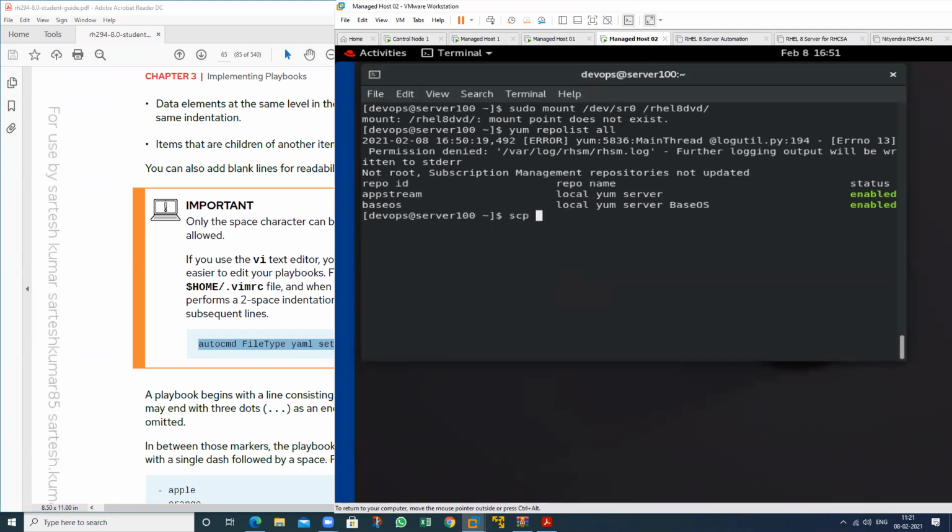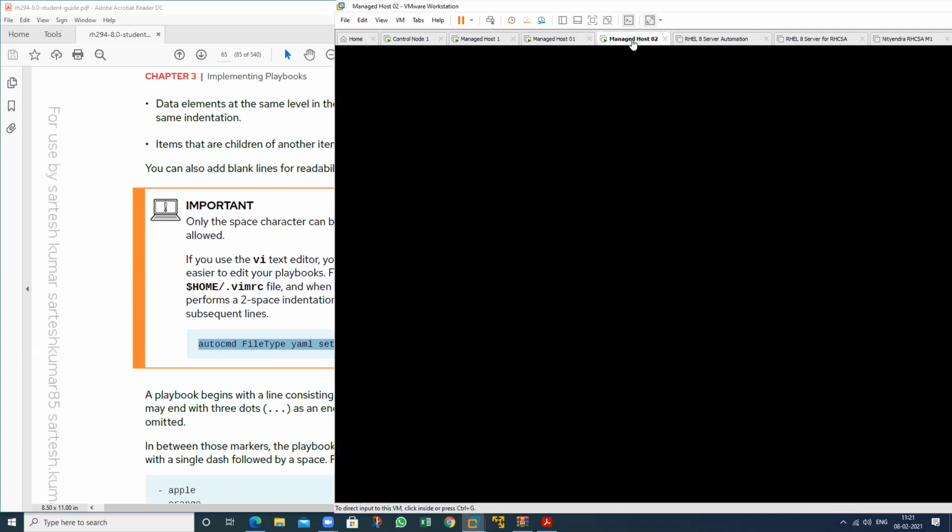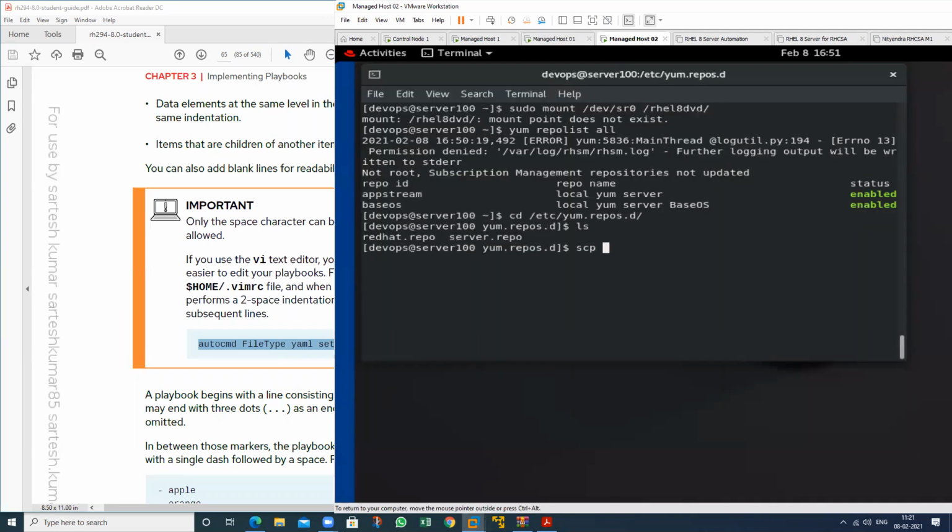Yes. Just go cd /etc/yum.repos.d. See here, there is a repo file in this machine. But in this machine, cd /etc/yum.repos.d, there is no repo file here. See, no repo file. So if I send this file, which command do I use? scp, this particular file server.repo. To which machine?